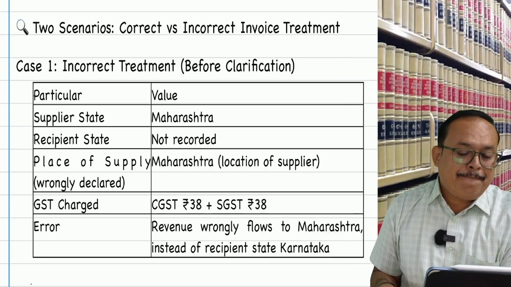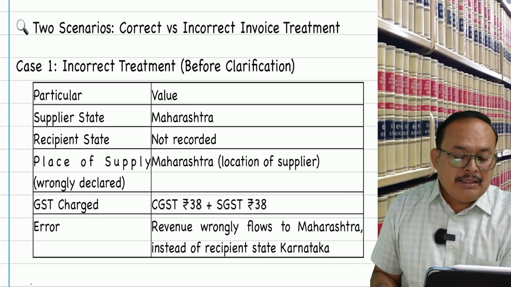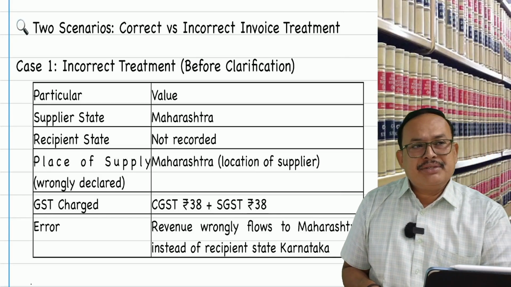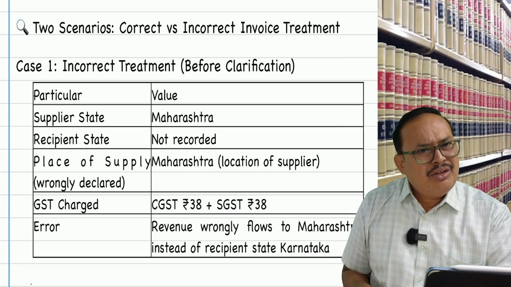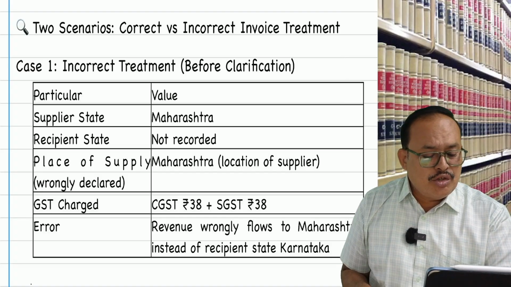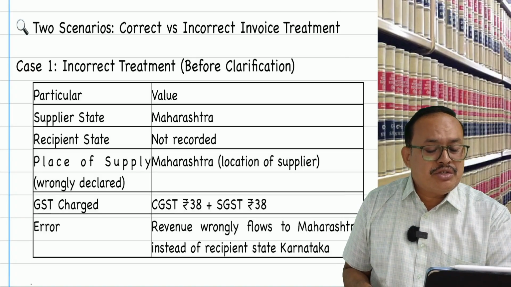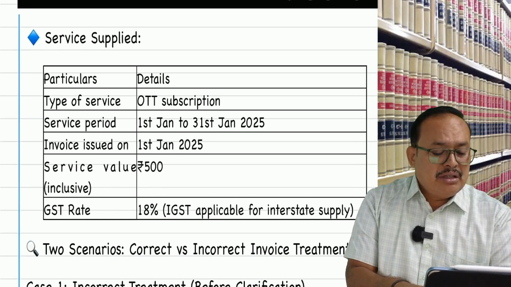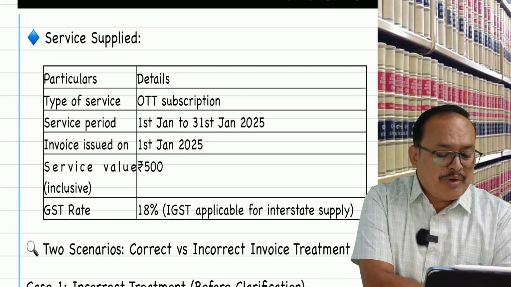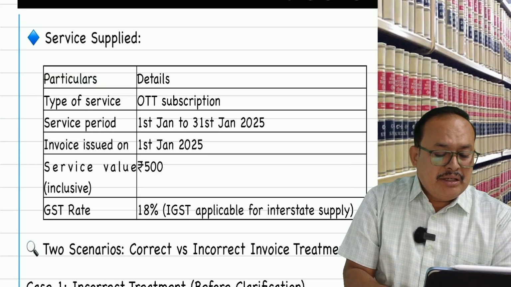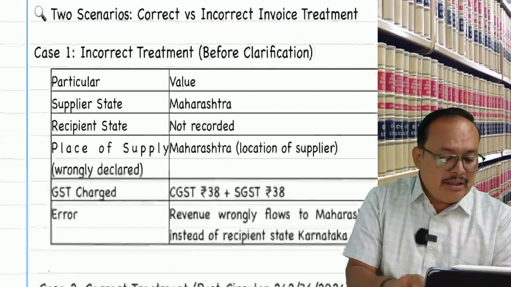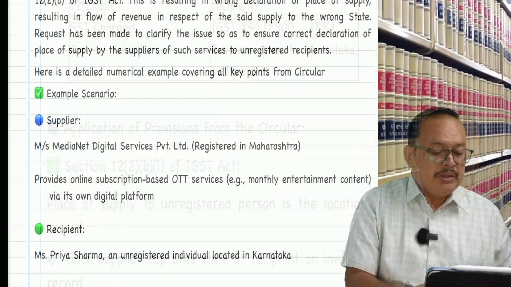Is it clear? What happened in that case? The revenue goes to the state of Maharashtra. Is it so? When the service got consumed, where did it get consumed? Where the recipient received the service. Here, in which state is the recipient located? That I will bring to notice. This example.